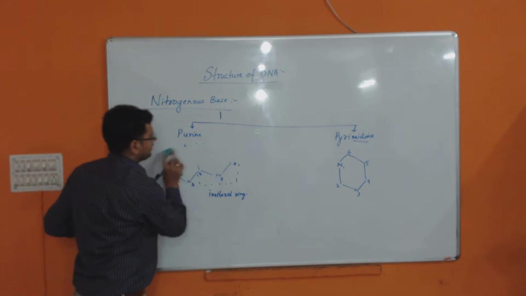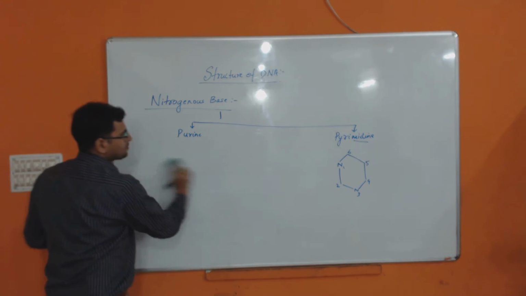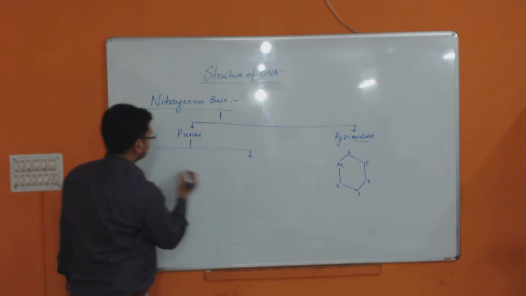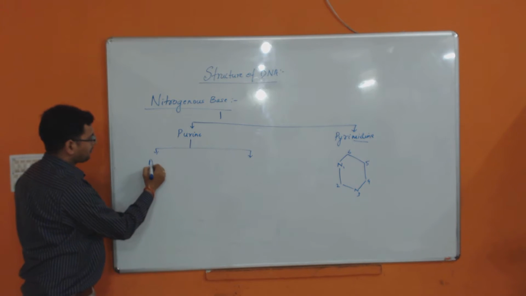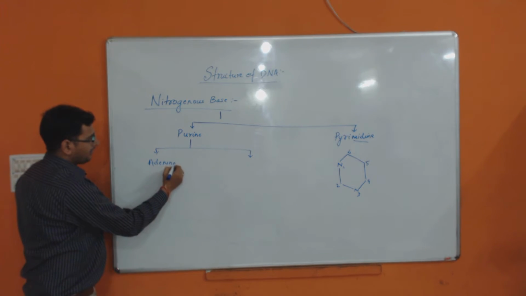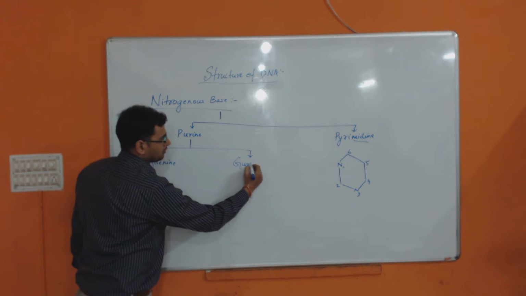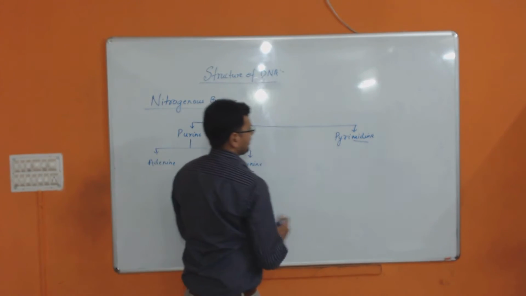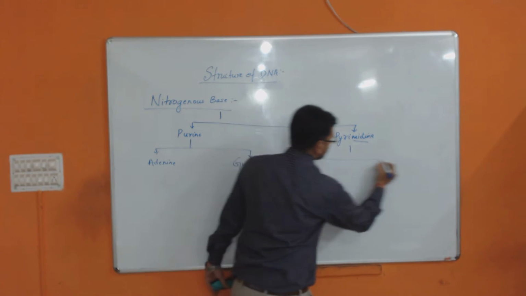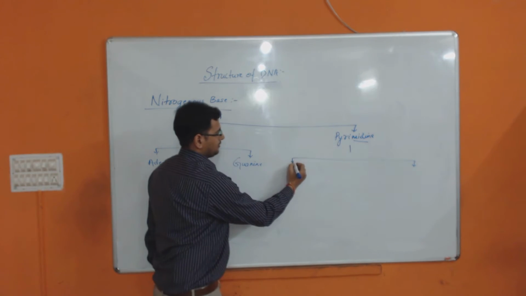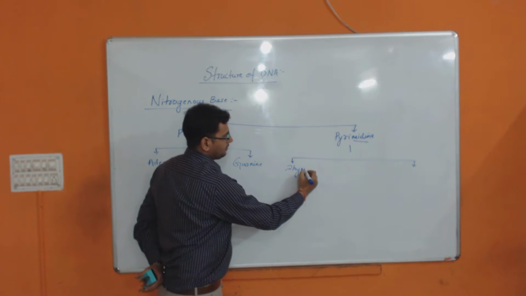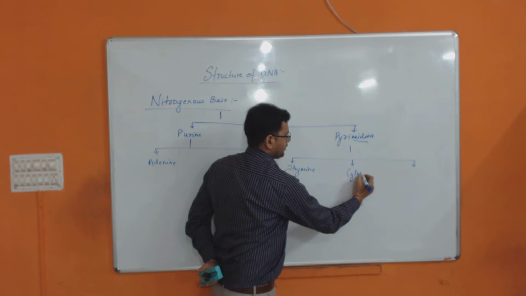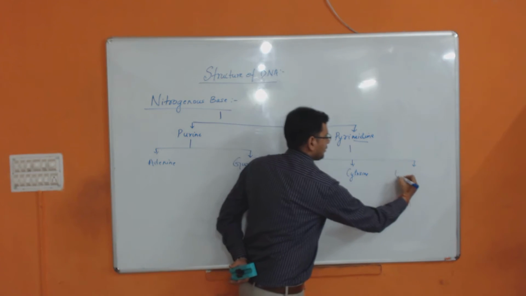Now we will see the types of purine. We have two types. What are they? Adenine and guanine. And what about pyrimidine? Pyrimidine is of three types: cytosine, thymine and uracil.